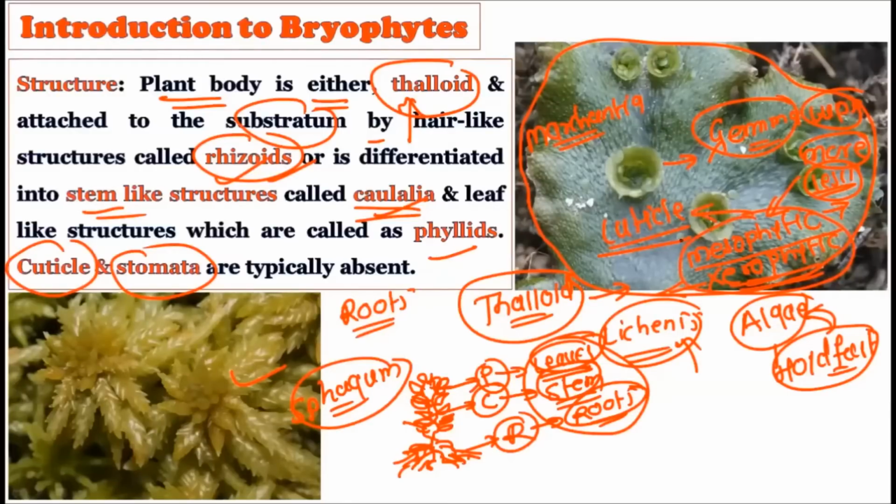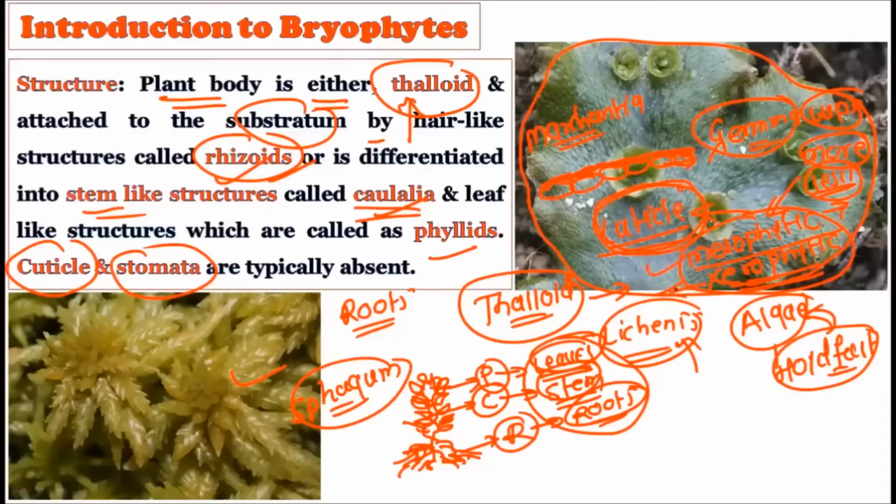Because they want to avoid the loss of water through transpiration, they show this typical structure in their anatomy: above their epidermis they show the presence of the cuticle. Cuticle is typically present on their epidermis to avoid transpiration. Transpiration is nothing but the loss of water from the plant body in the form of vapors.